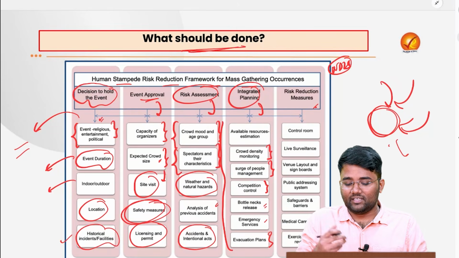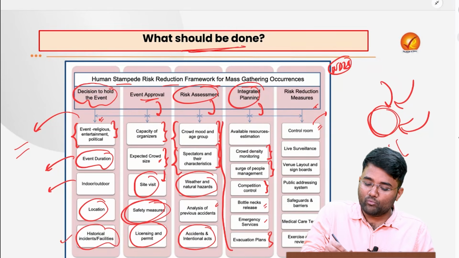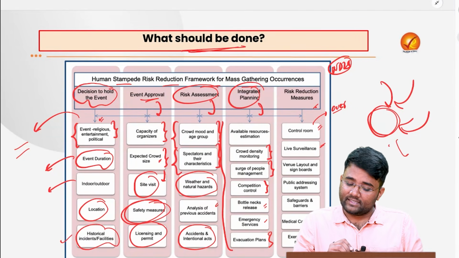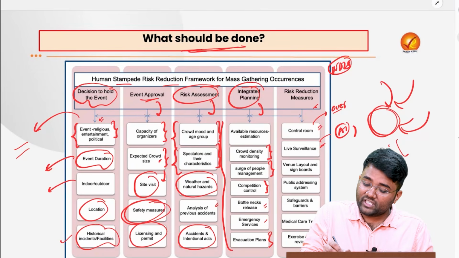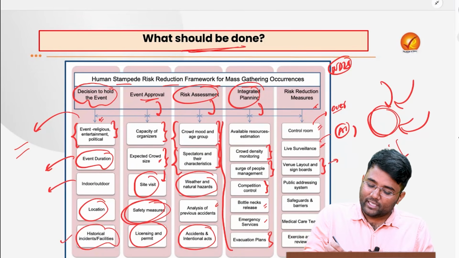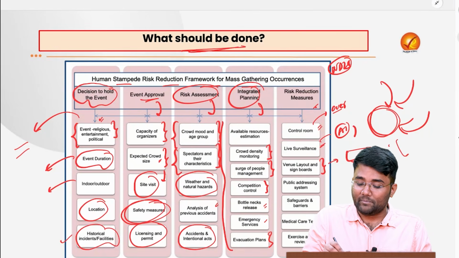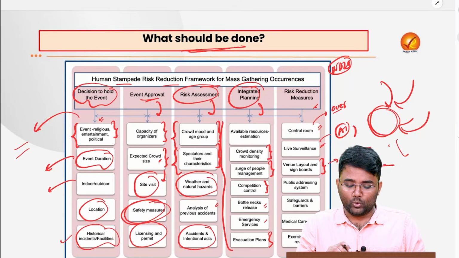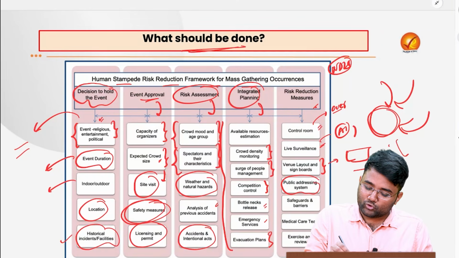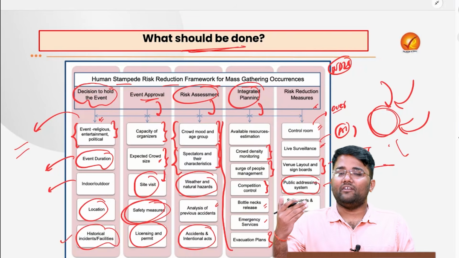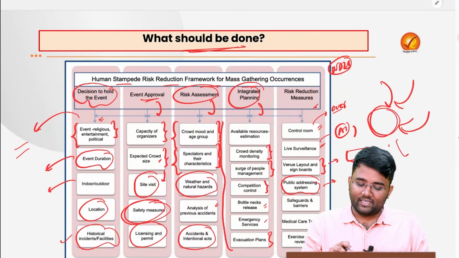Then for risk reduction measures, we should have a proper control room with proper monitoring and oversight, plus live surveillance should be done, and that is the reason, for example, AI based monitoring was being done in the Kumbh Mela. Also, venue layout and signboards should be provided properly so that people are not confused and can move to their desired locations. A public addressing system should be properly set up so that people can be made alert with regard to any contingency that might arise.